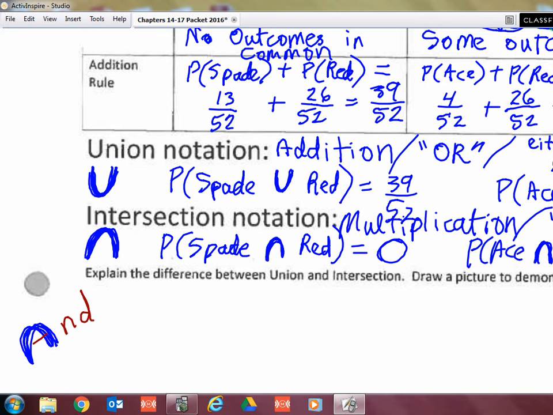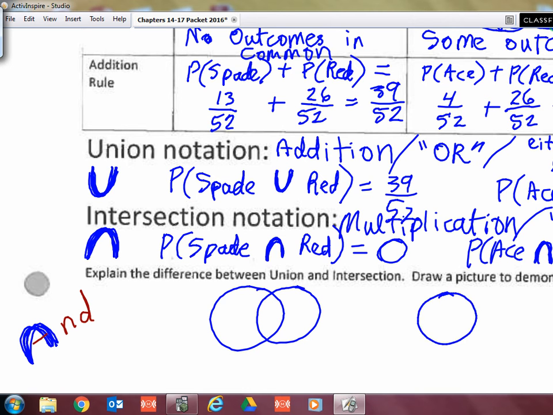Now we have one final thing to do here, and I want a visual representation of union versus intersection. So I want you to draw 2 sets of overlapping circles, and I want you to label one of them union and one of them intersection. And now we're going to color in the portions of those that are represented by those words.